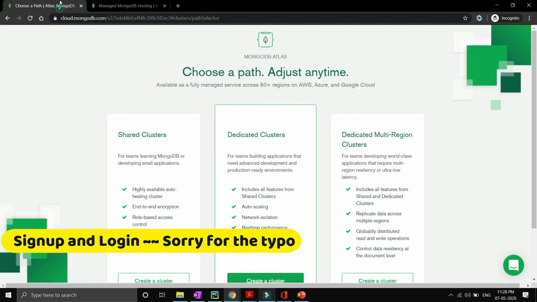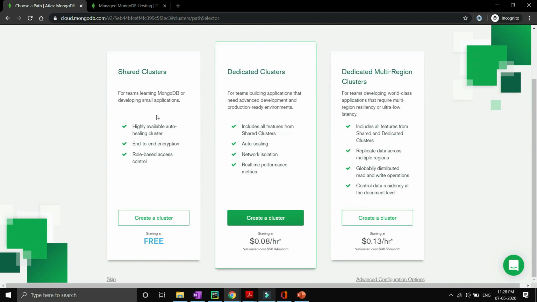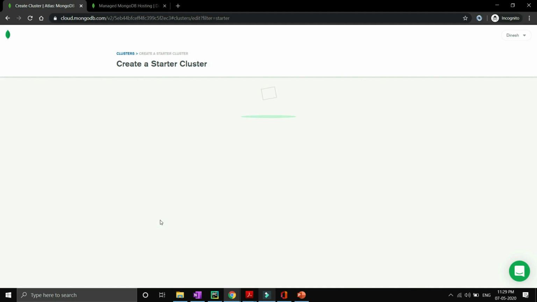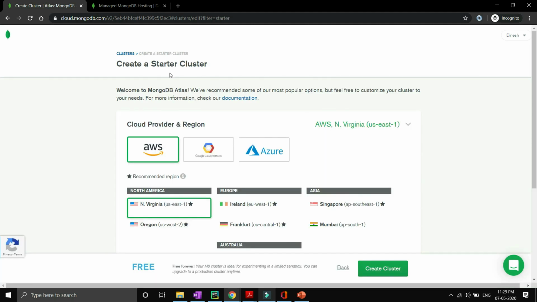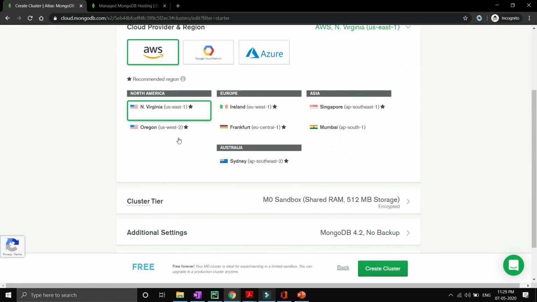I have already done that. After login, you will be able to see shared clusters and dedicated and all. So we have to use the free one. Just click on create cluster. Now you can see over here that we have created a starter cluster. We'll be using AWS, and I'm selecting North Virginia.